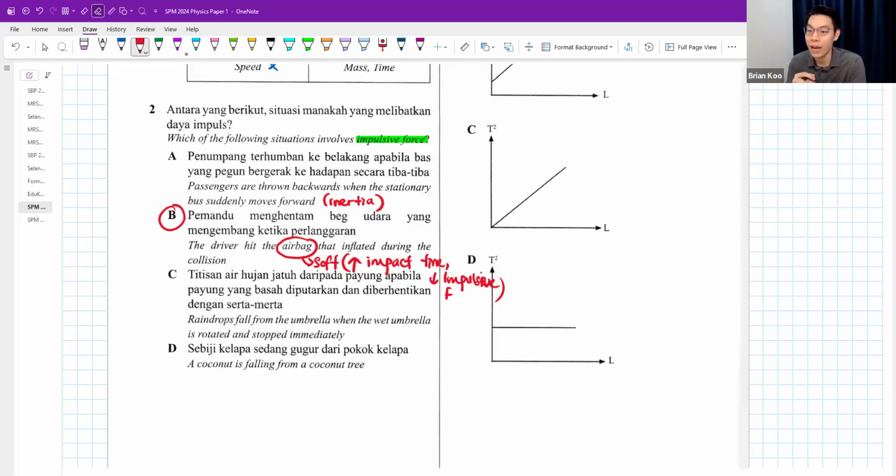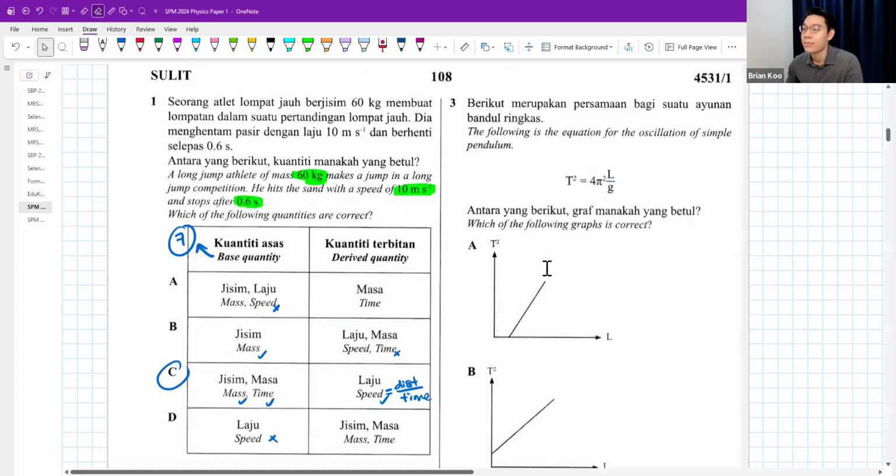Raindrops fall from an umbrella when the wet umbrella is rotated and stopped immediately. This is again inertia. Imagine you spin the wet umbrella. The raindrop will carry some inertia to keep on spinning. But when you suddenly stop, the raindrop wants to keep spinning, but the umbrella already stopped. That's why the raindrop will spin out of the umbrella, and that is how you remove the water. That is inertia. A coconut is falling from a coconut tree. That sounds like just normal free fall to me. It doesn't really have anything to do with impulsive force and impact. Answer is B.